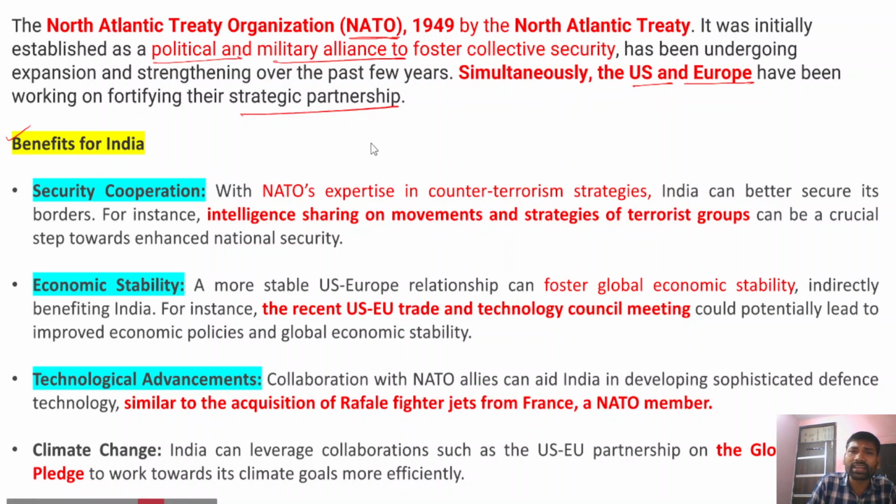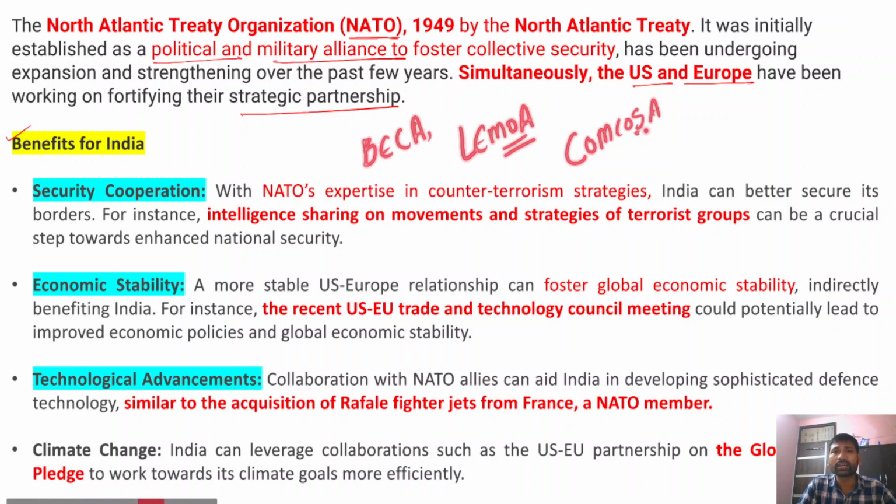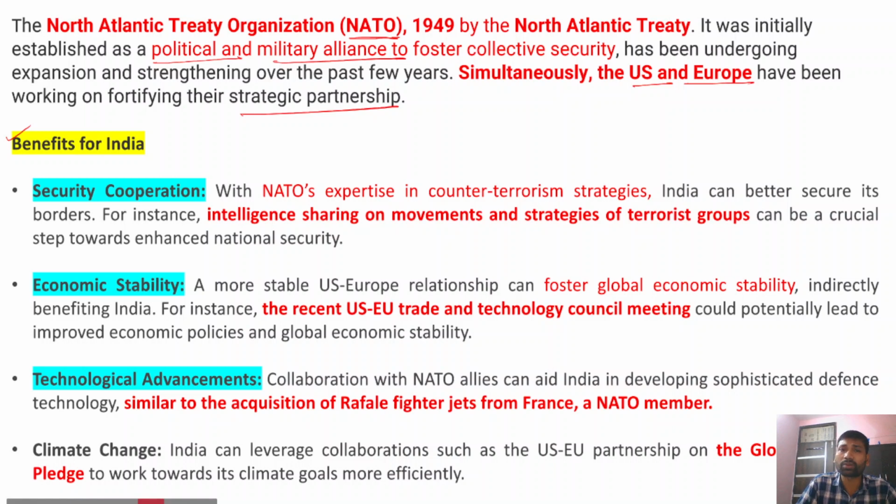For example, India has signed agreements like the Basic Exchange and Cooperation Agreement and the Logistics Exchange Memorandum of Agreement, and also COMCASA. These agreements will ensure that India gets greater defense technology from these countries. And recently, in India and European Union defense cooperation, India has acquired Rafale fighter jets from France. So there will be strong security and defense cooperation.